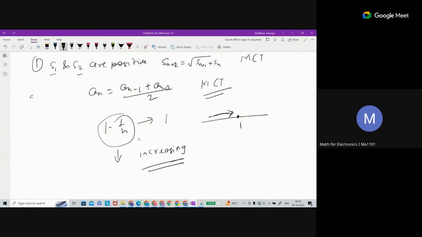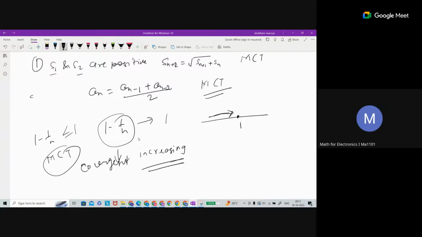And what is the bound? The upper bound is 1, because we are always subtracting here. Now you can apply MCT and say that this sequence is convergent.